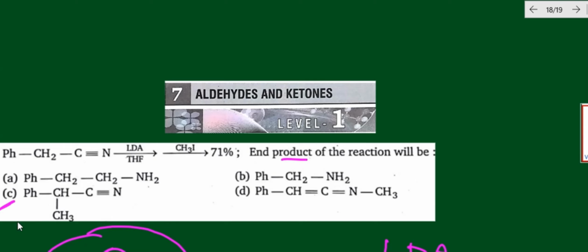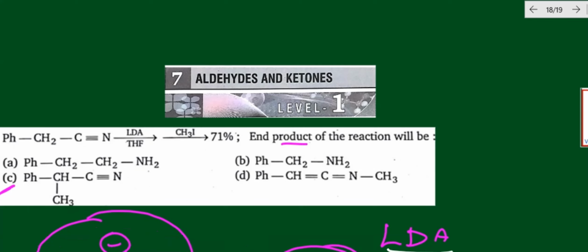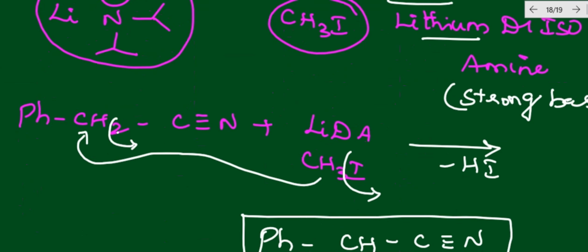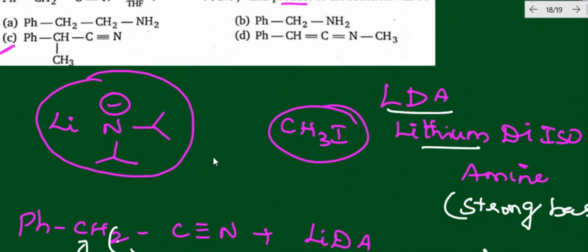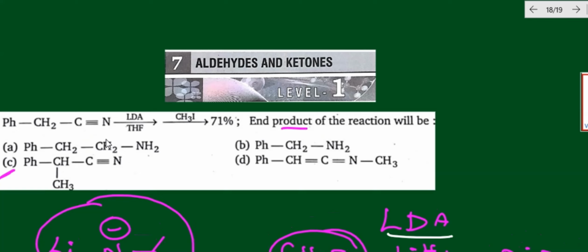Usually in organic chemistry, we know the concept and we know what products we will be getting, so from that we can find the compound in the options. We need not check each one while solving this problem. This is the product we are getting, so naturally we go for option C. In some other questions, we go and check each option, whether this is coming or that is coming. Whereas in organic chemistry, we directly find out the product and then check the option.